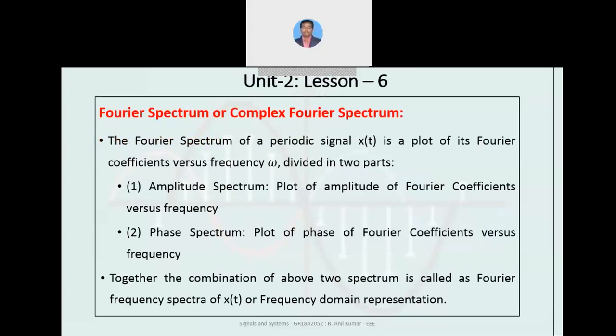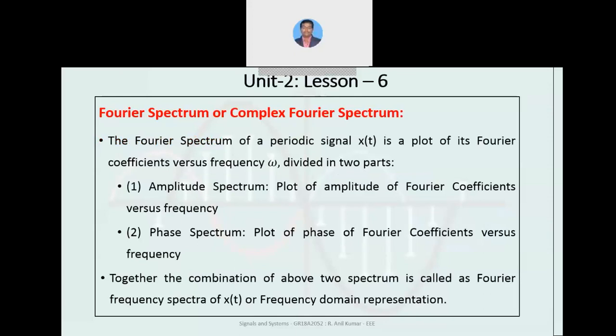So what type of Fourier series are we considering? If we are considering the exponential Fourier series, we need to consider the coefficients of the exponential Fourier series. If we are considering the cosine Fourier series, we need to consider the coefficients of the cosine Fourier series. In this lesson, we are going to discuss the exponential type and why we are considering only the exponential type. That we can go through as we continue with these slides.